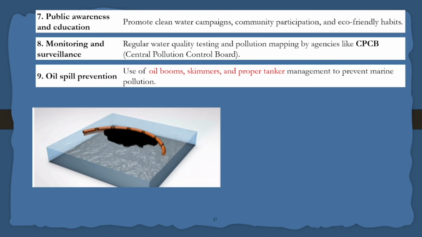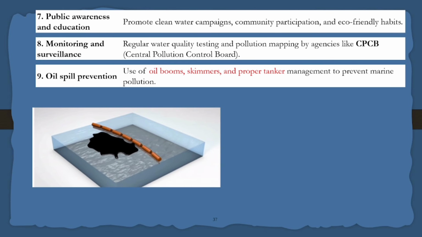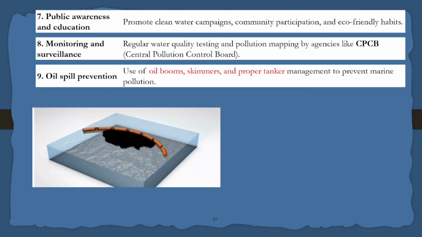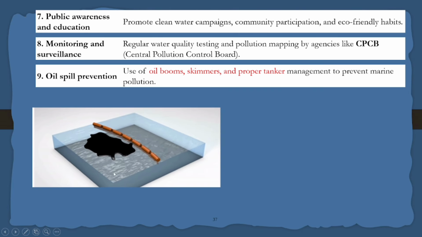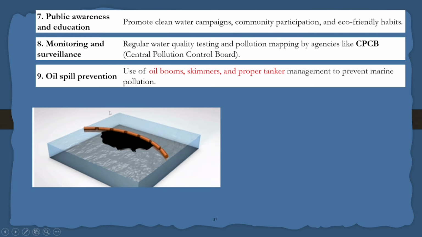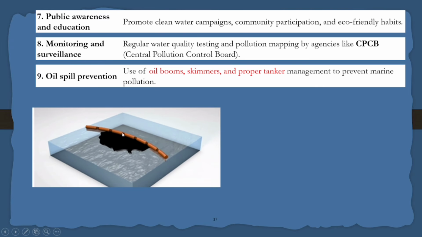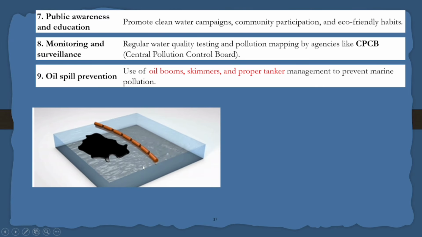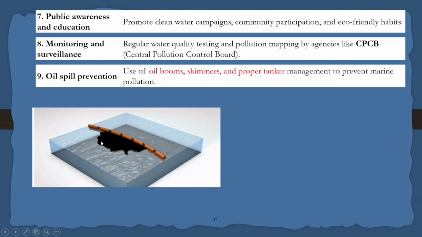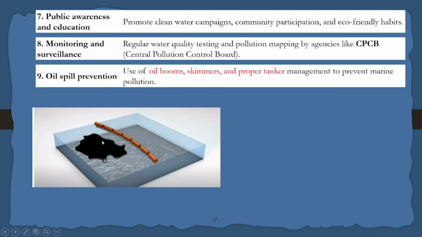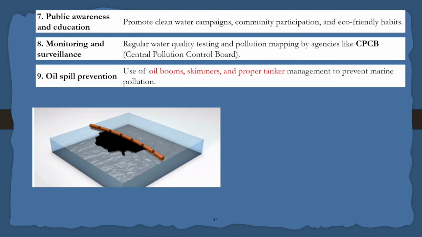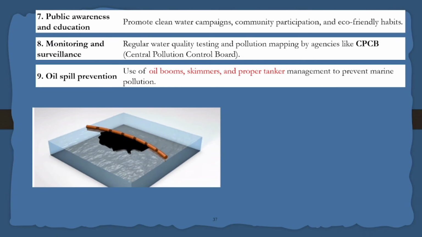Now, when there is an oil spill in a place, even if it is happening in an ocean or in a river, there are oil booms and skimmers. So this is called an oil boom. The density of water is 1 and the relative density of the oil is 0.9. Always the oil will be floating above the water. So this technique is used by the oil booms.